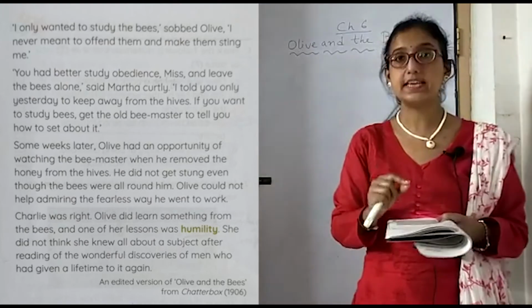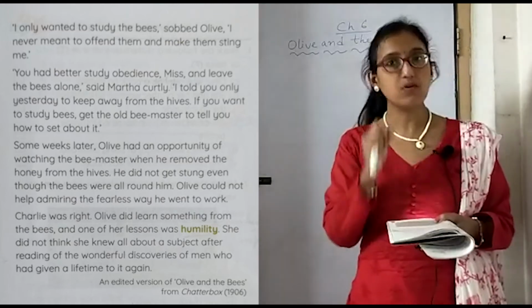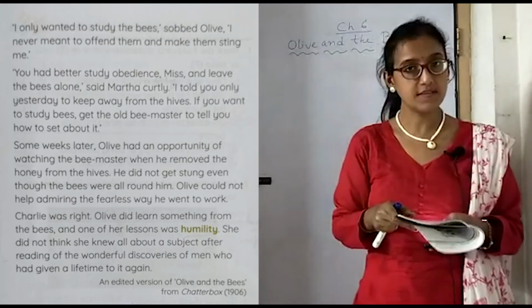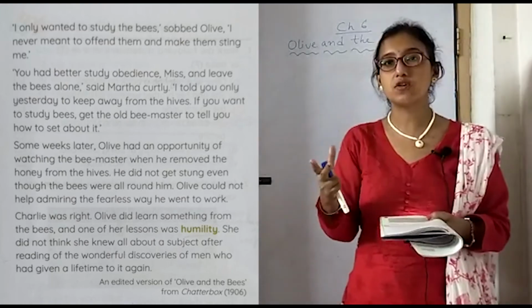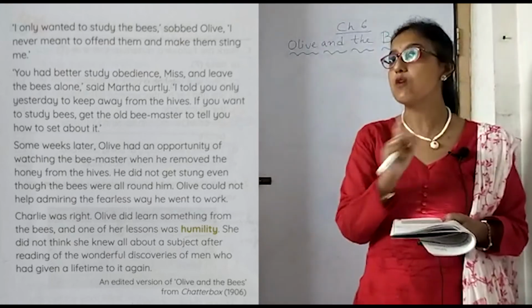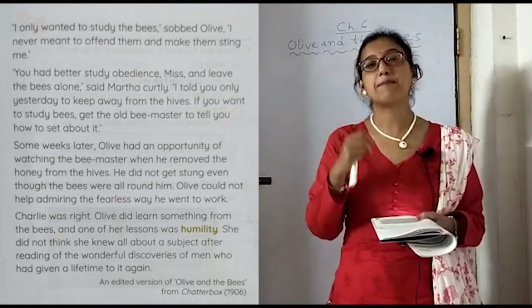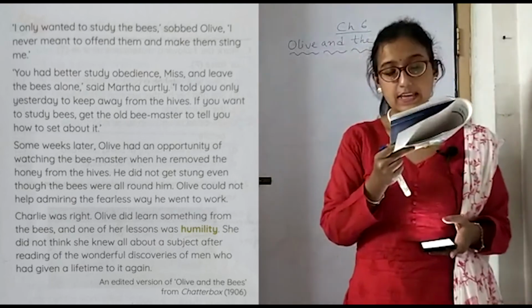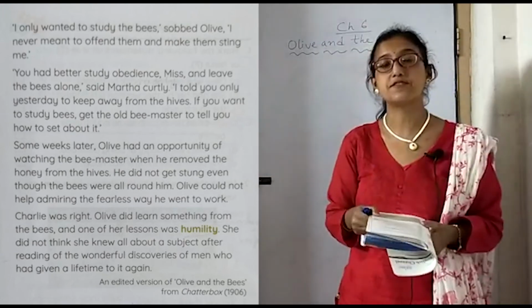So obviously you need to know the thing first, analyze it first, and only then can you get into any type of work. This is the moral of the story: jumping to a conclusion and getting into work without thinking about what will happen to you in the future is not a wise decision. This story is an edited version of Olive and the Bees from Chatterbox, written in 1906.